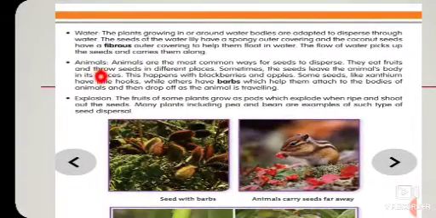Next one is animals. Animals are agents, water is an agent, and explosion is also an agent which helps in the dispersal process. Animals are the most common way for seeds to disperse. They eat fruits and throw seeds in different places. Sometimes the seeds leave the animal's body in its feces. Feces means the droppings, the excretion from the body.